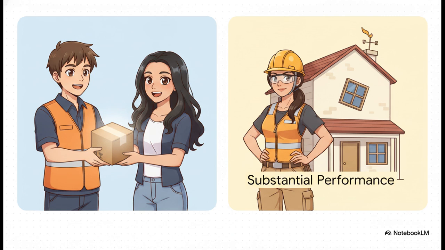But if you're dealing with a services or construction contract under common law, then you apply the doctrine of substantial performance. This basically means if someone does the job with just a few trivial or technical defects, they haven't materially breached. They still get the contract price, just minus a little offset for whatever that minor defect was. Nailing this distinction right out of the gate is an absolute game changer for scoring points.